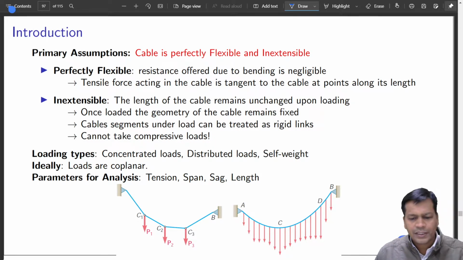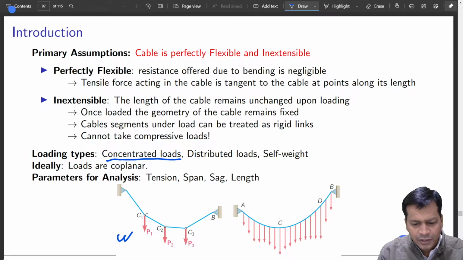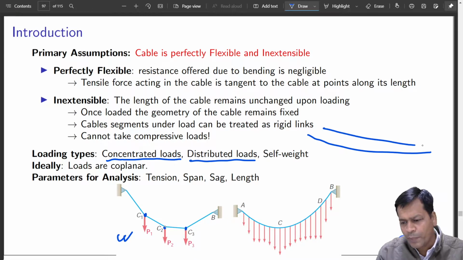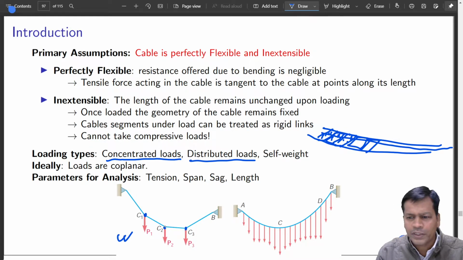So loading can be a concentrated load, as it is shown here. It has fixed points where loads are applied, so they are concentrated loads. It can be a distributed load, like in the case of Ramjhula, what you saw. Your rope was two parallel ropes, with wooden plates in between, wooden plates on which a person can walk. So that is one. I assume it is uniform density planks. In that case, it is a uniformly distributed load all over the bridge.